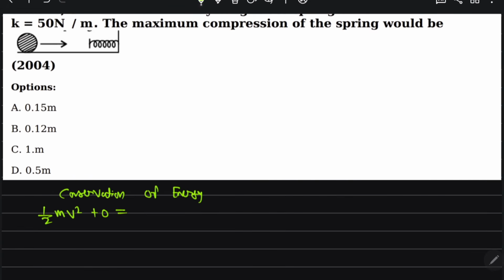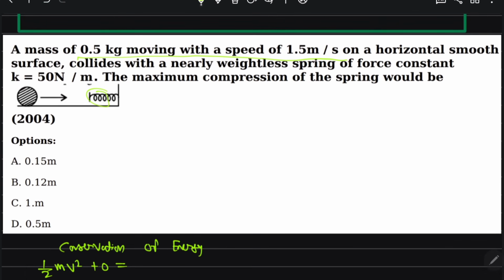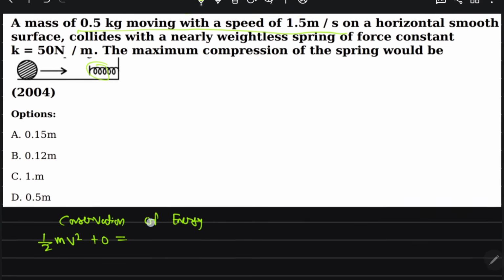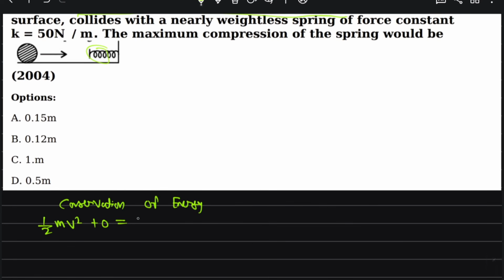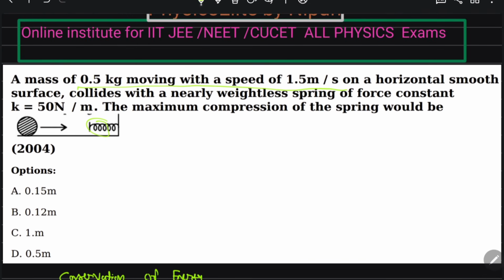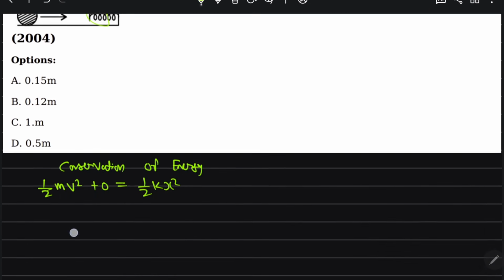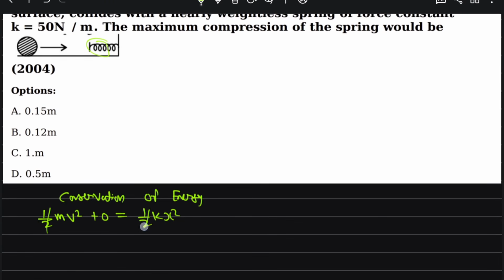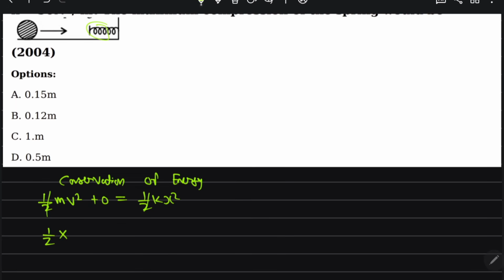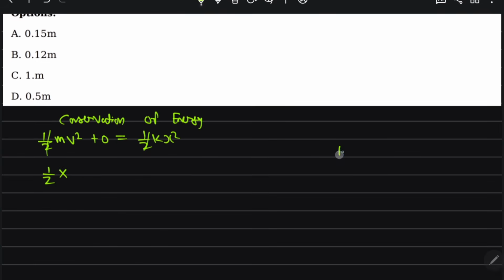After the collision they compress this spring, so the spring potential energy is half k x square. Here 1 by 2 cancels. Mass is 0.5, so 1 by 2 times 1.5 comes out to be 3 by 2.